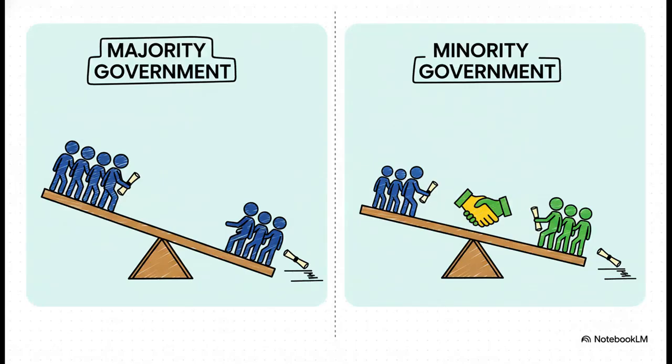Now, the number of seats a party wins is absolutely crucial. If one party manages to win more than half of them, so 170 or more, they form what's called a majority government. That means they can pass laws pretty easily. But if they win the most seats but it's less than half, they form a minority government. This is where things get interesting, because they need to cooperate and get support from other parties to get anything done. And the party that gets the second most seats becomes the official opposition, and their main job is to question and challenge the government.